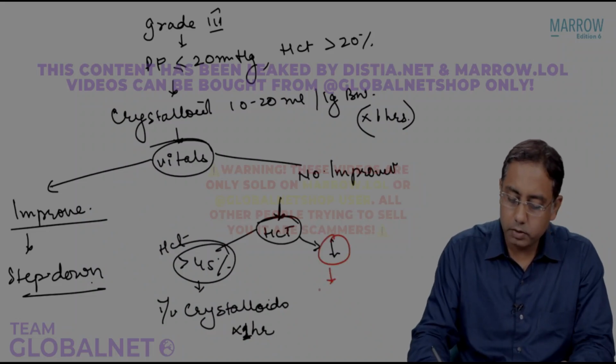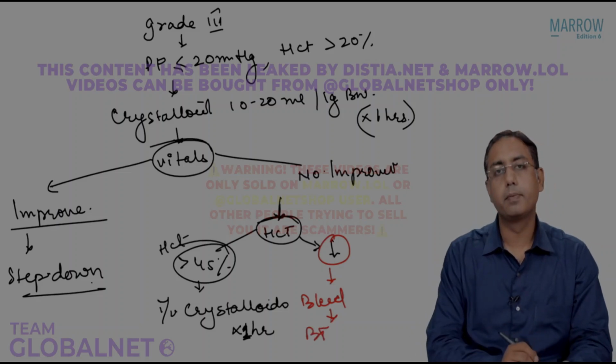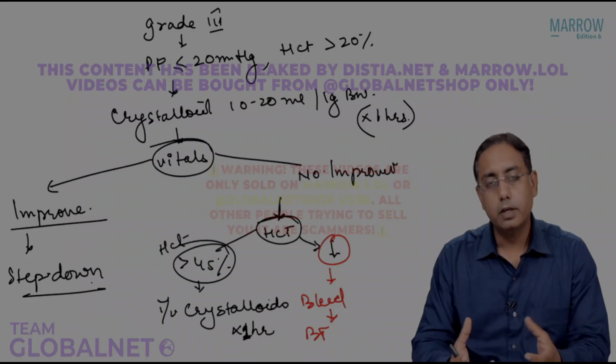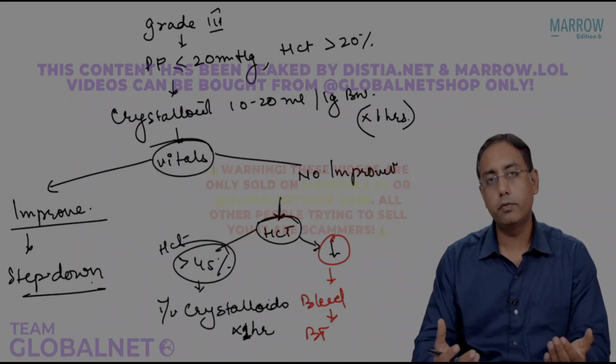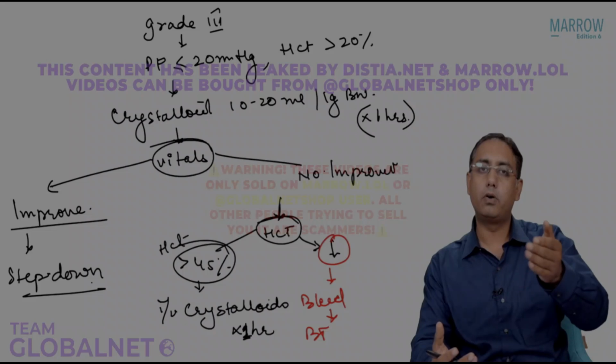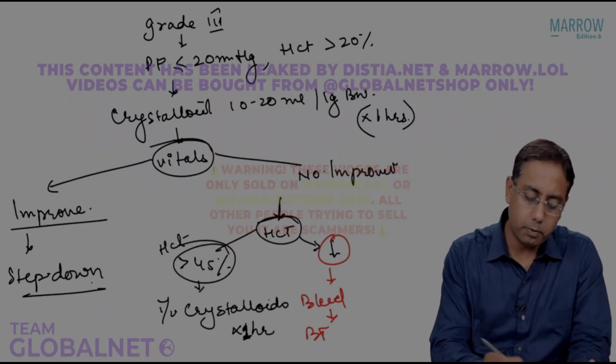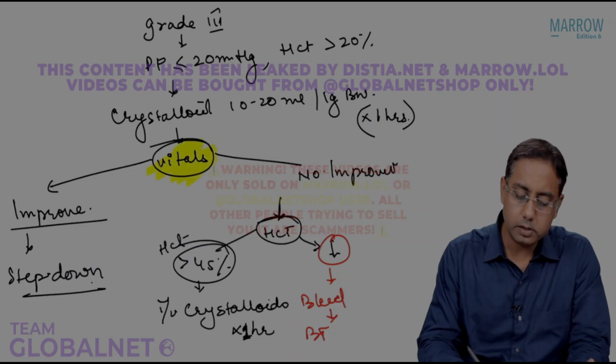If it is dropping, you suspect a bleed and you start the patient on blood transfusion. Again, you check the hematocrit. So the concept will be the same. You need to check for hematocrit more than 45, and you step up or repeat the dose as a loading dose. That is the main point: to manage the vitals using a crystalloid.